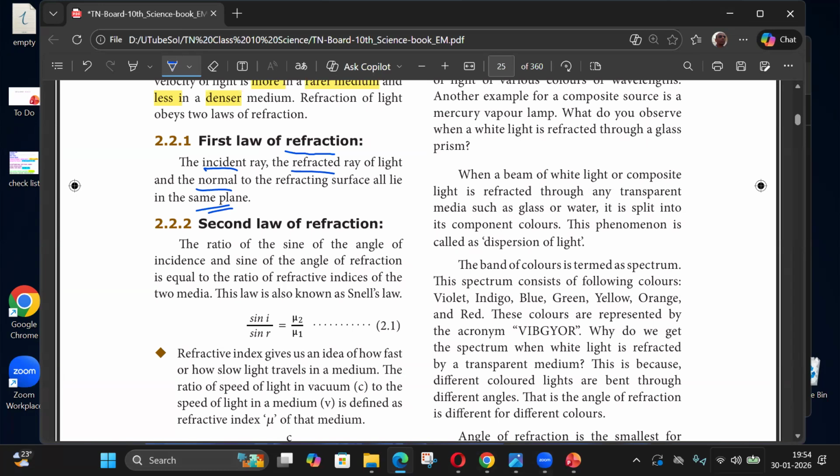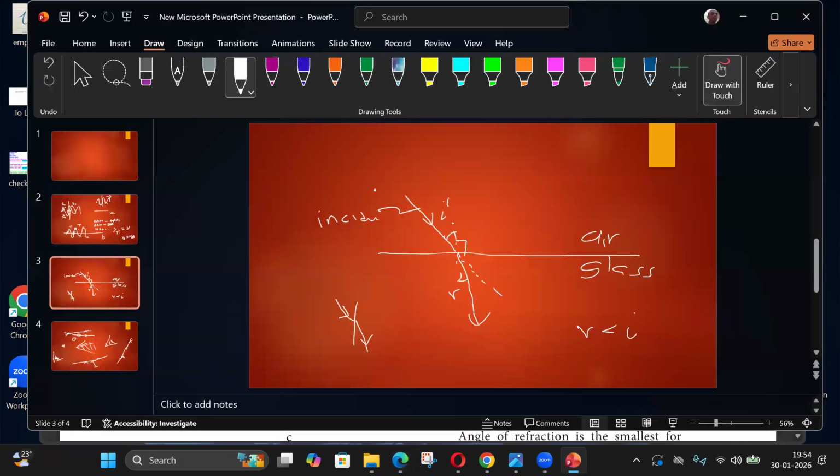And the second law is this. Suppose we increase this angle i, then the light is coming like this. In this second case, the angle is i2. So i2 is greater than i1, right? We call the first one i1. Then this second light will come like this, with the angle r2. So r2 is greater than r1. So the result is, if i increases, the angle of refraction also increases.